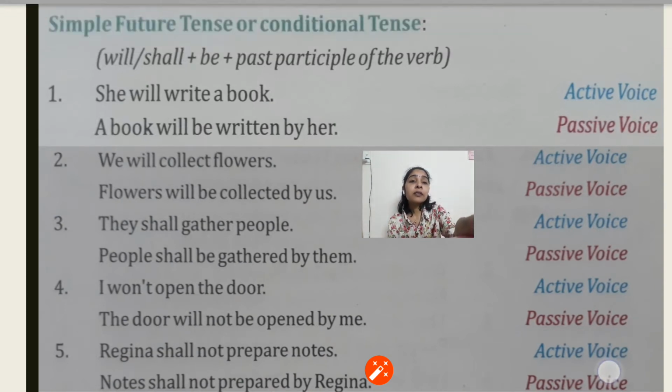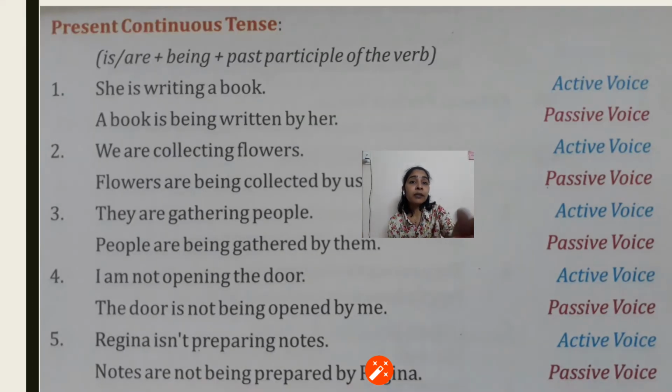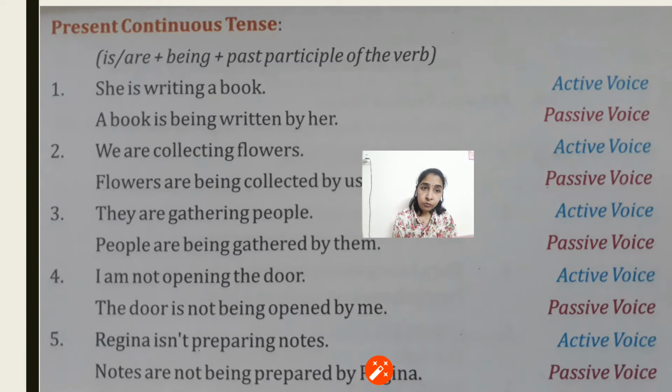Okay, next, after this comes the continuous tenses, present continuous tense. Again, in case of present continuous tense, in active, is and the ing form of the verb was used, that means the fourth form of verb was used along with is. But here is and being is used, that means the ing form of be is being used to show the continuous tense, and the verb is in the third form, that is the past participle. She is writing a book, that is the active voice, present continuous tense. And when we change into passive, a book is being written by her.